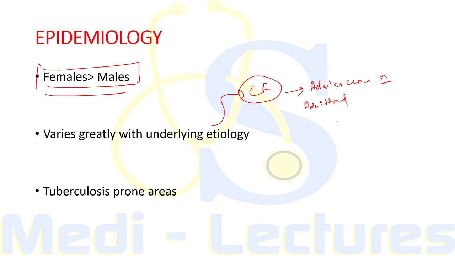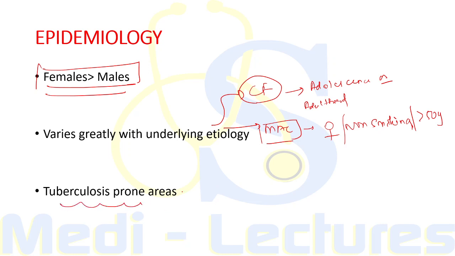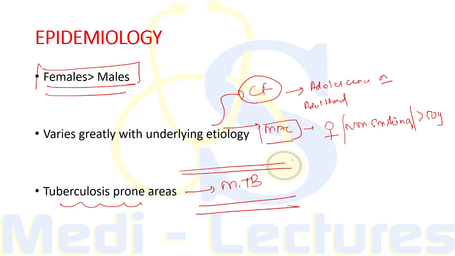On the other hand, if we consider bronchiectasis due to Mycobacterium avium intracellulare, then these are usually females who are non-smoking and more than 50 years of age. So the presentation can vary very widely according to the etiology, and more importantly, when tuberculosis prone areas are considered, the most important cause is Mycobacterium tuberculosis.